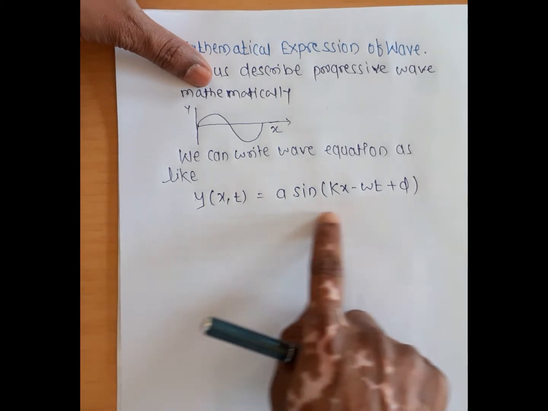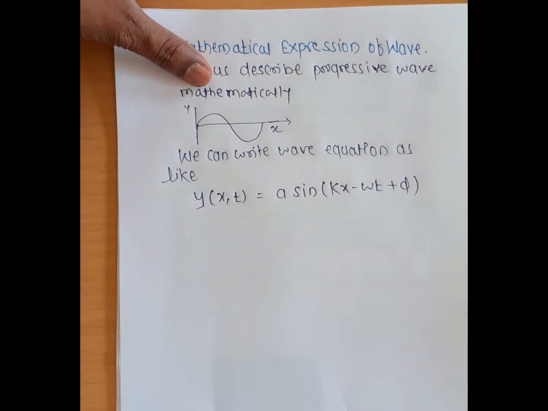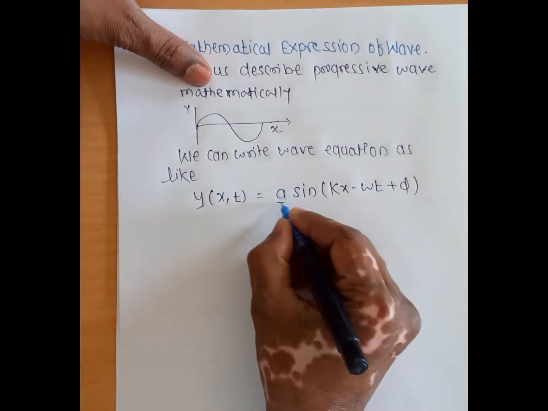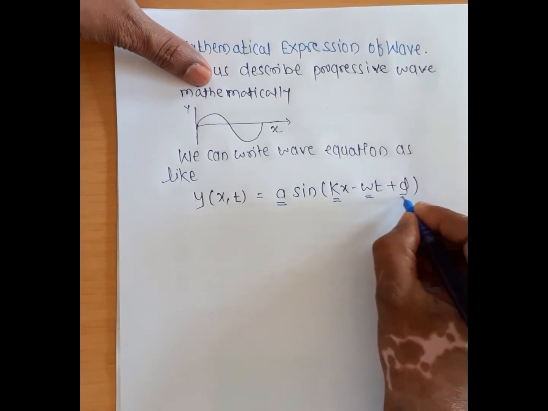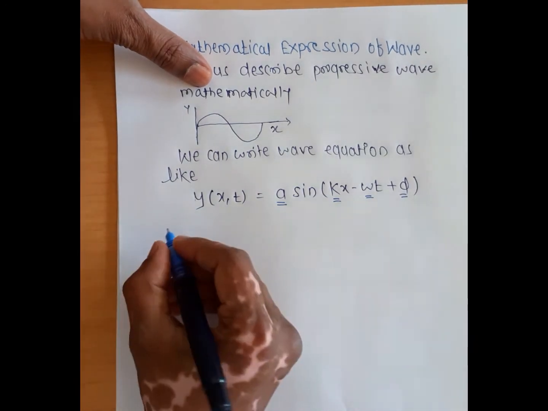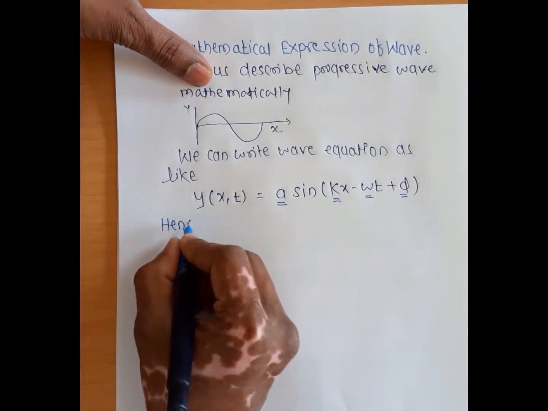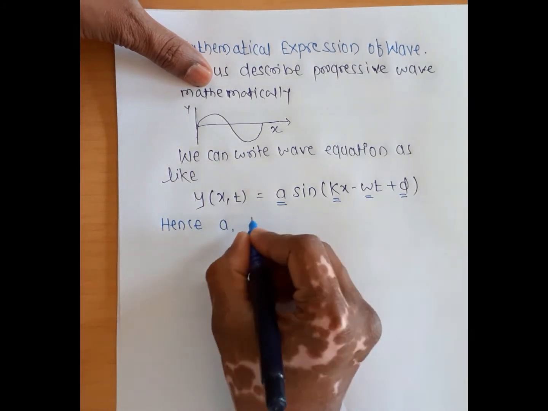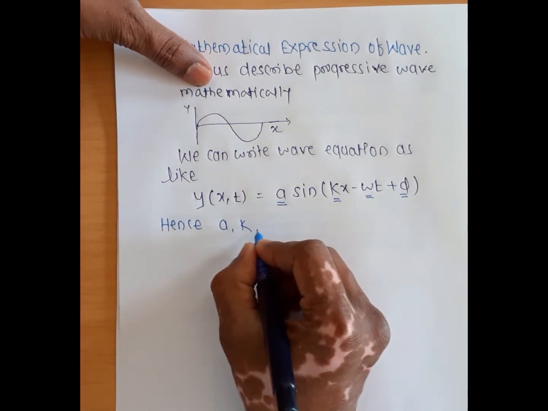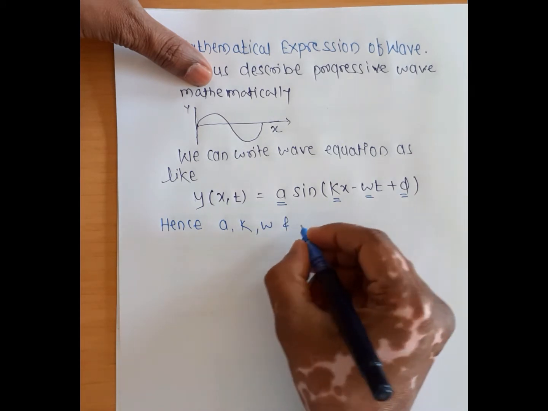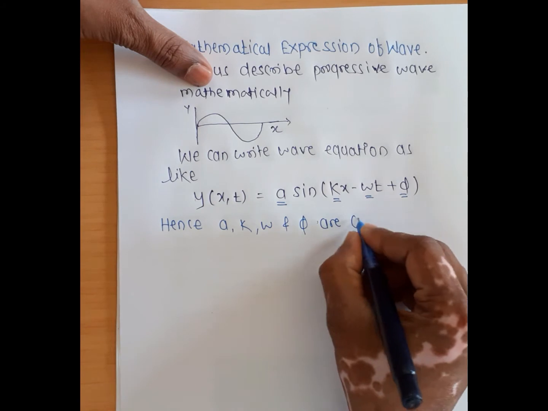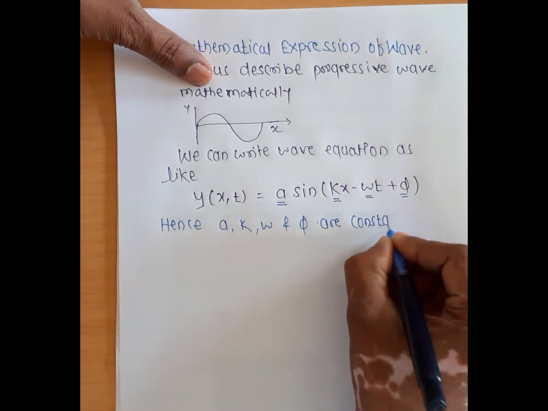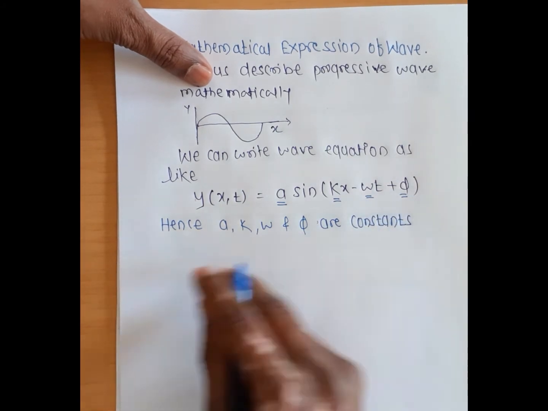Here we write this equation for y as a function of x and t, and A, k, omega and phi are all constants. Hence A, k, omega and phi are constants. Why do we say constant?